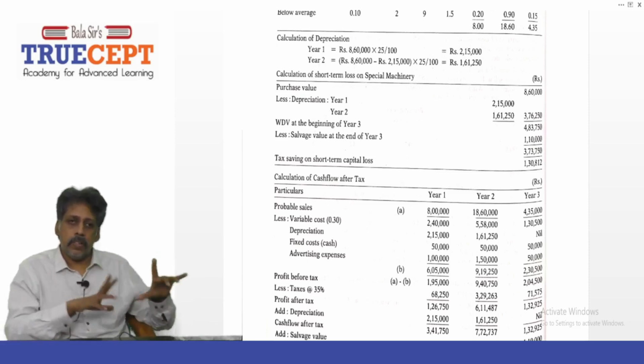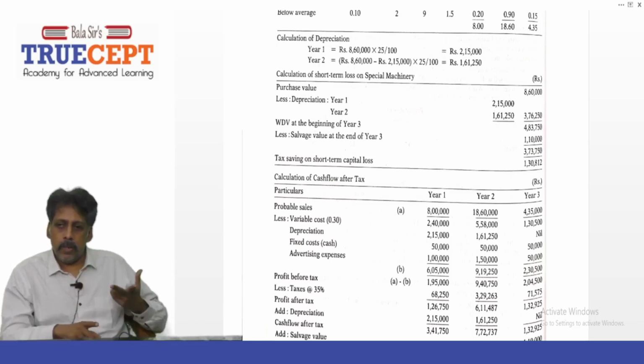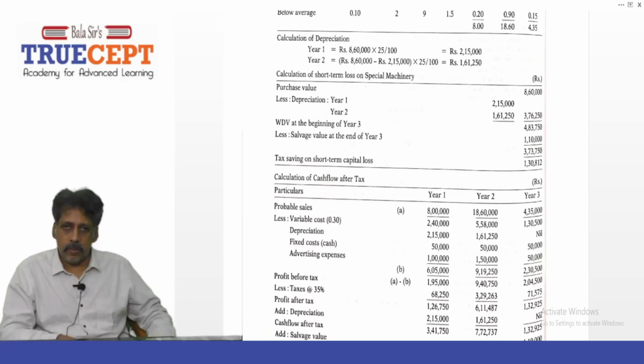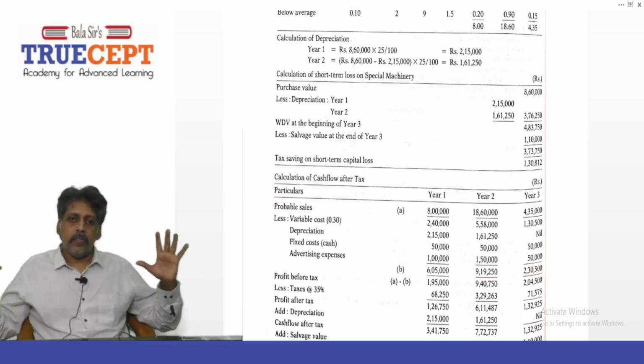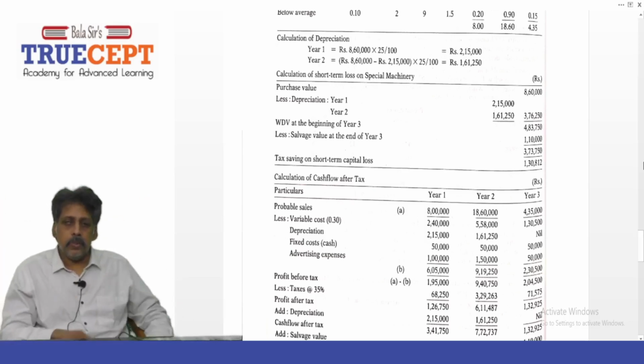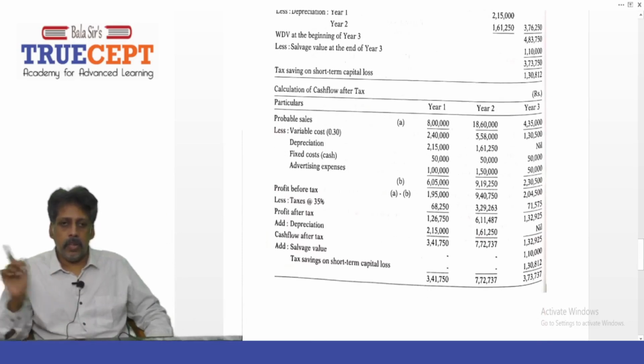So 3 workings are done, right? We found the expected sales. Then we found the depreciation for 2 tax years. Then the tax savings on depreciation, and the tax savings on the short-term capital loss. Now we are all set to find the CF80. So you have columns: particulars, years 1, 2, 3.